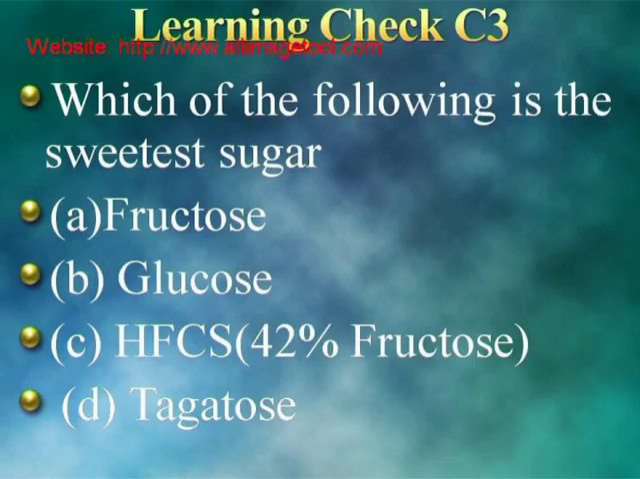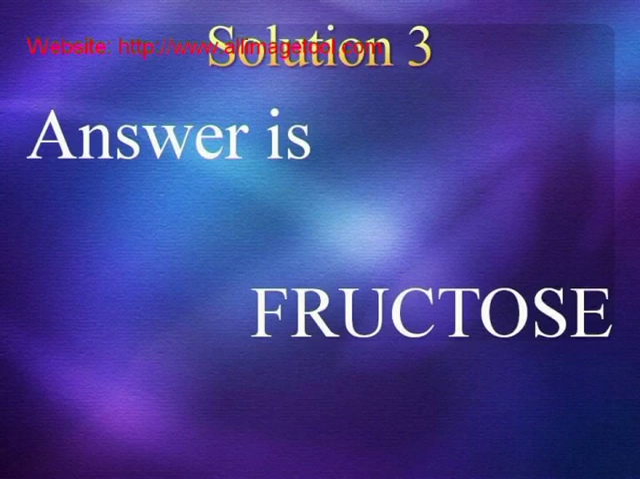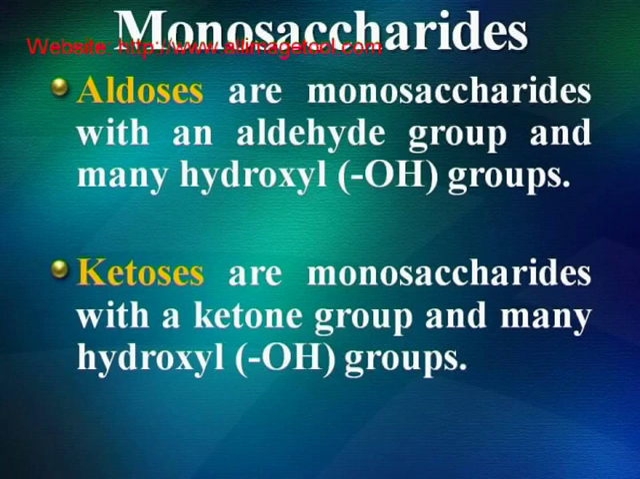At this juncture, let us have a small test on what we have learned till now. Let me ask you a question. Which of the following is the sweetest sugar? A. Fructose, B. Glucose, C. HFCS, that is 42% fructose, and D. Tagatose. Are you ready with the answer? Yes, it is fructose.